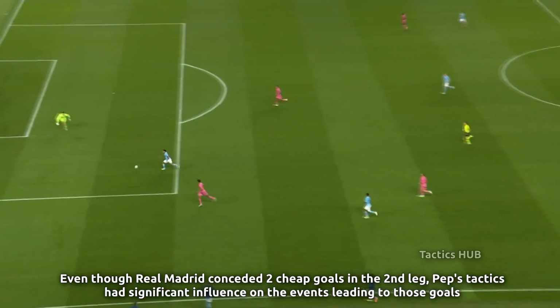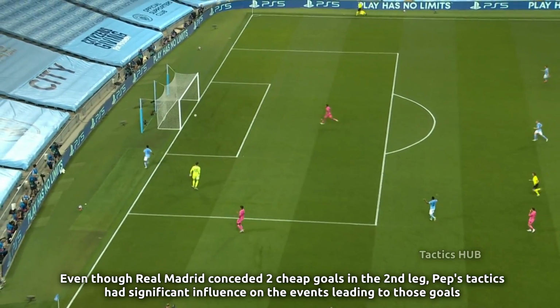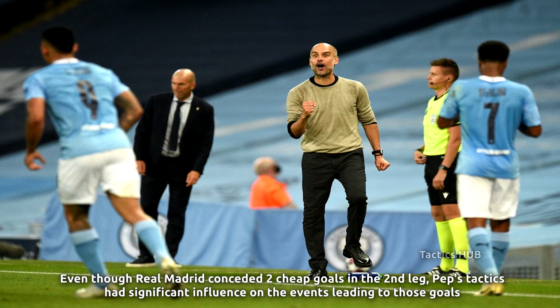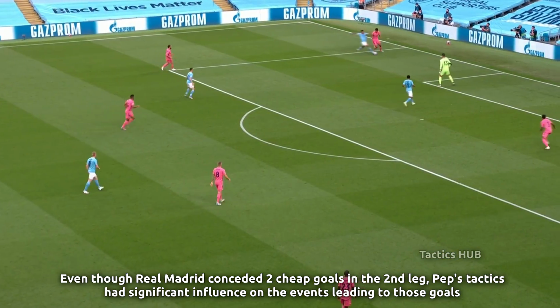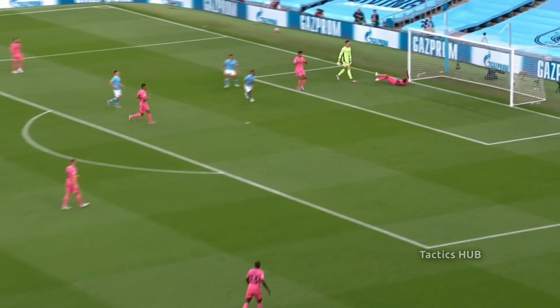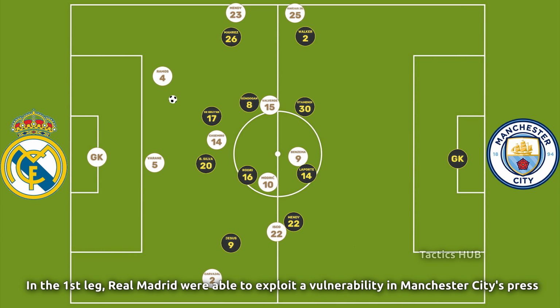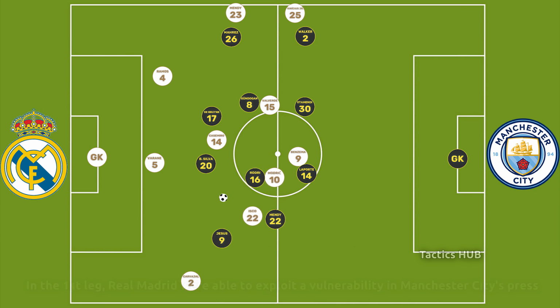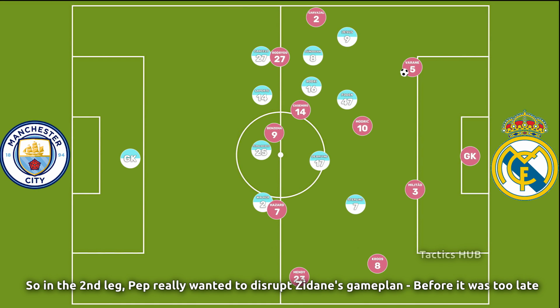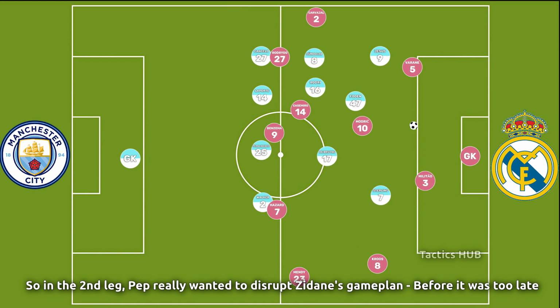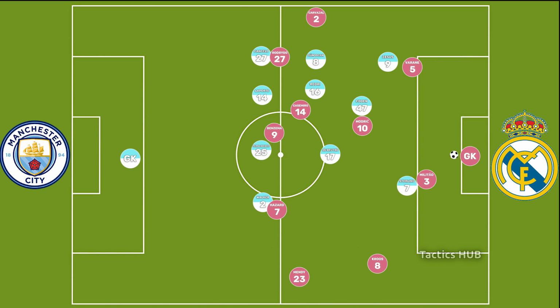Even though Real Madrid conceded 2 cheap goals in the second leg, Pep's tactics had significant influence on the events leading to those goals. In the first leg, Real Madrid were able to exploit a vulnerability in Manchester City's press. So in the second leg, Pep really wanted to disrupt Zidane's game plan before it was too late.